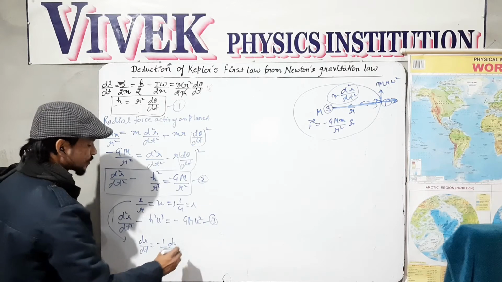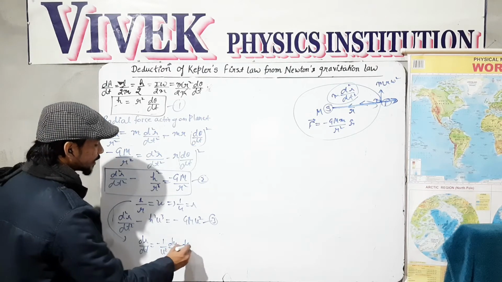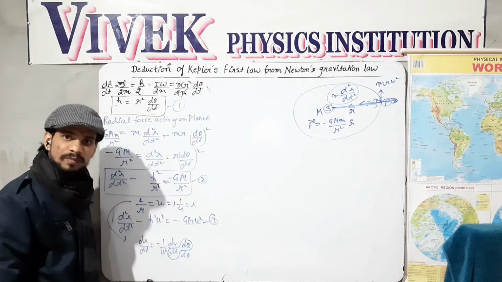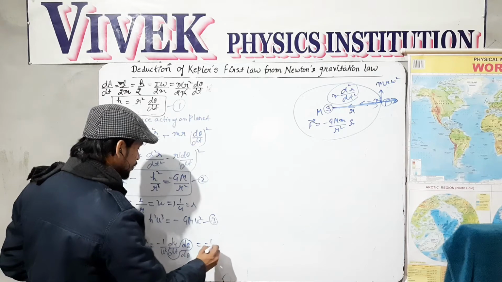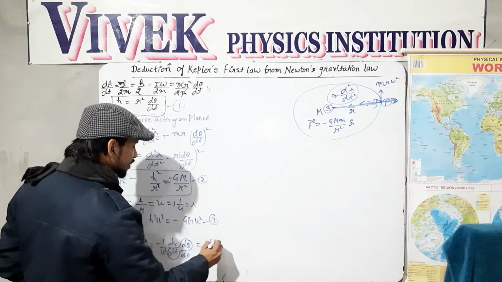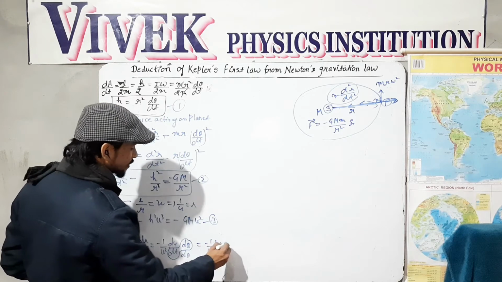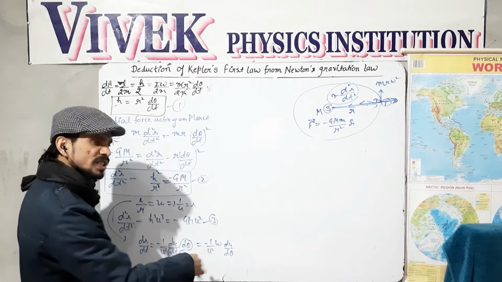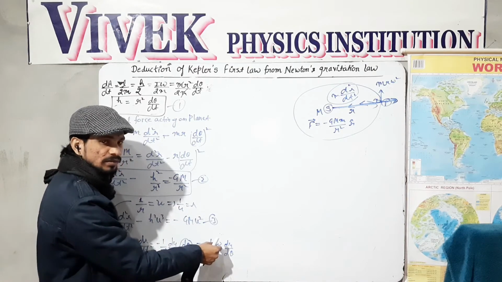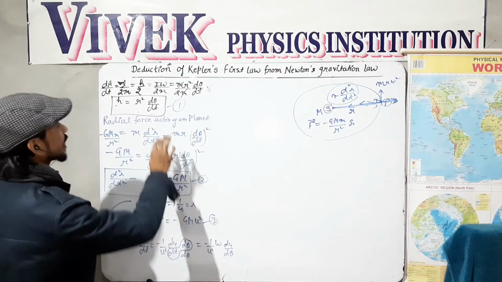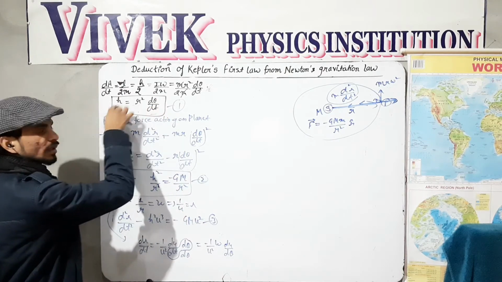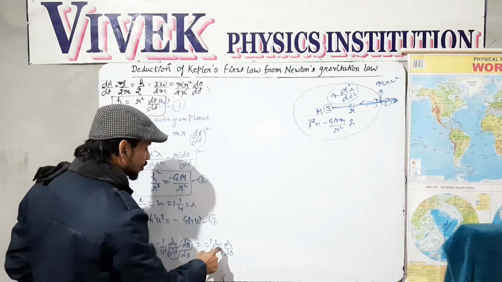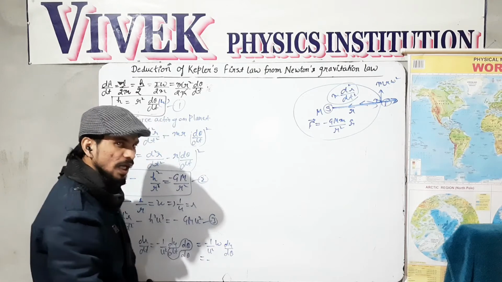For convenience I am multiplying and dividing by dθ. By doing so I get dθ/dt as omega. So this is minus 1 over u square, and this is omega, and the remaining term is du/dθ. Omega is nothing but dθ/dt, the rate of change of angle, and dθ/dt is again h over r square. So I can put omega as h over r square.